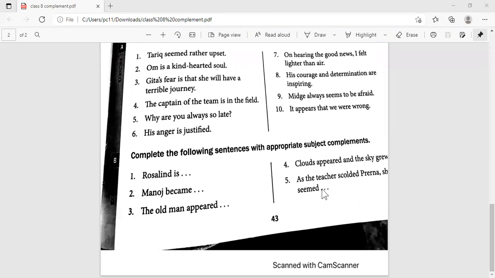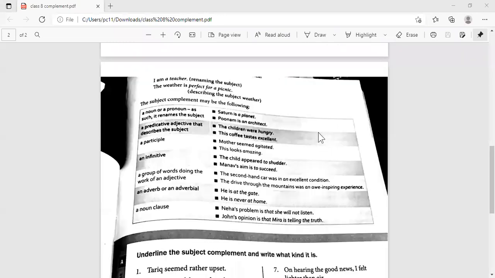Correct. So let's see this. As the teacher scolded Prerna, she seemed what? She seemed ashamed. She seemed embarrassed. Yes, she seemed scared. Right? So anything you can add. Okay, fine. Now let's see the next one.